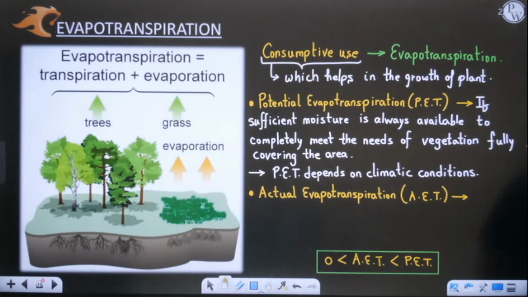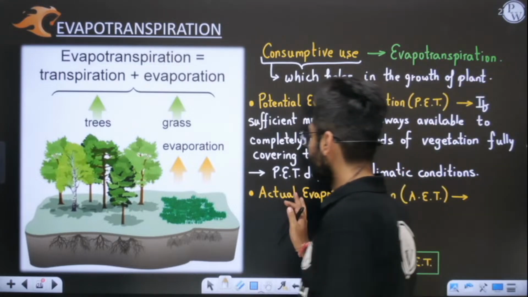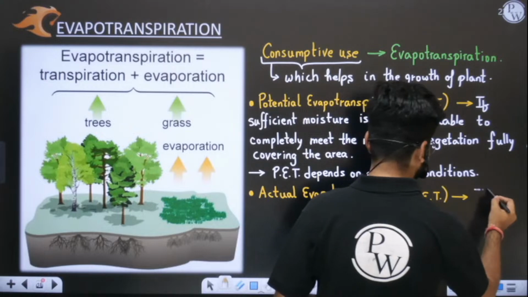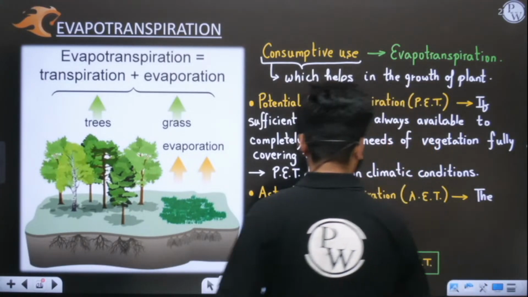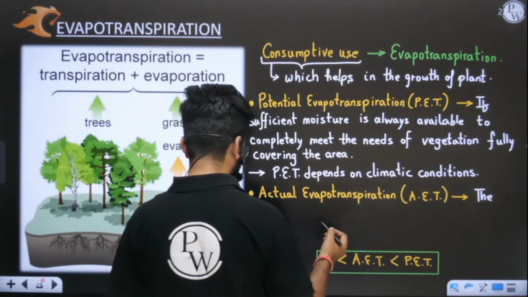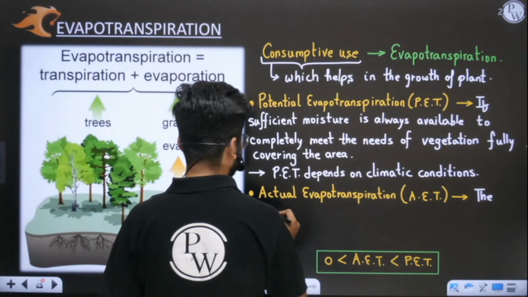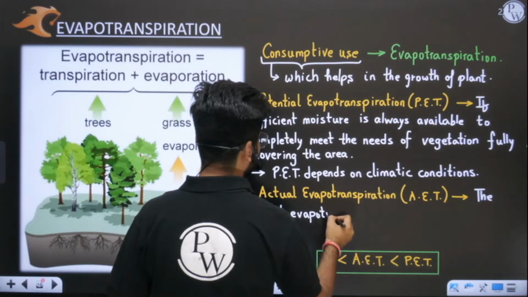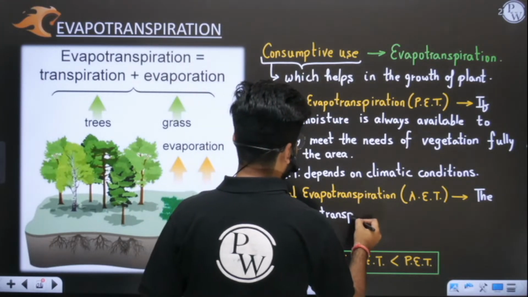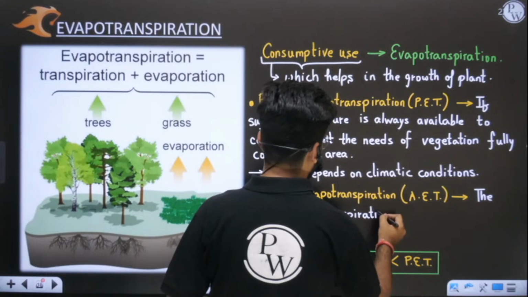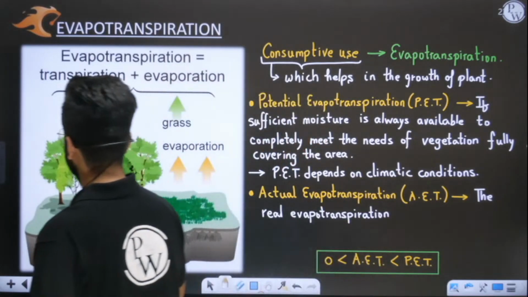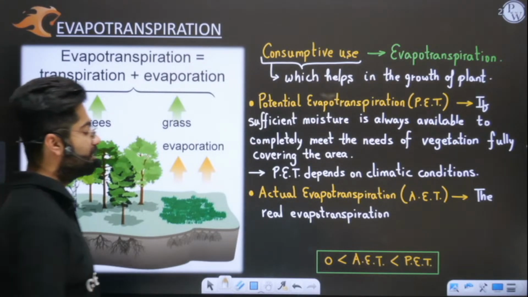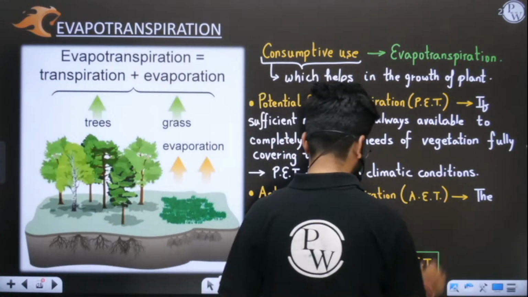Now we'll discuss actual evapotranspiration. Actual evapotranspiration will be less. Let me write here: actual evapotranspiration can be less also. If your soil does not have sufficient moisture, in that case the real evapotranspiration will be less.